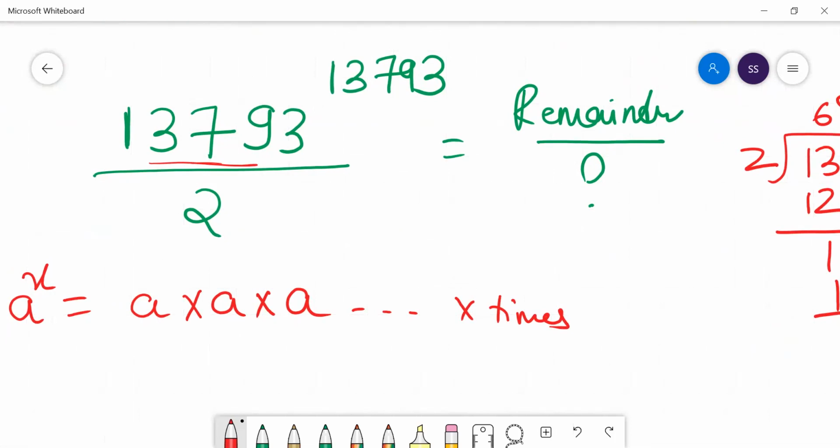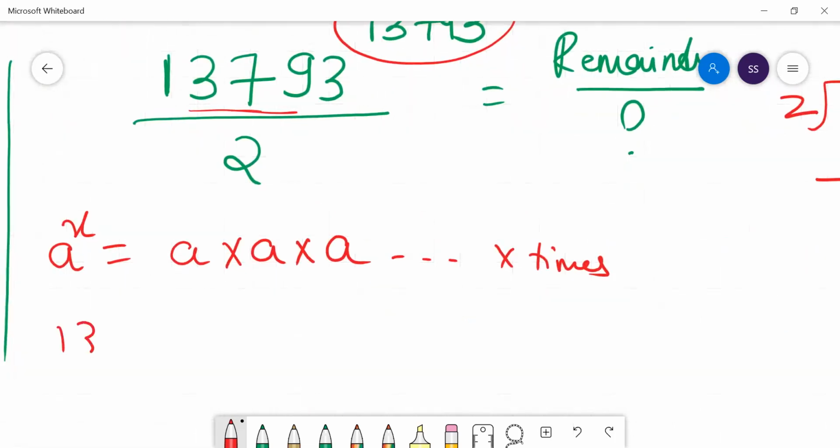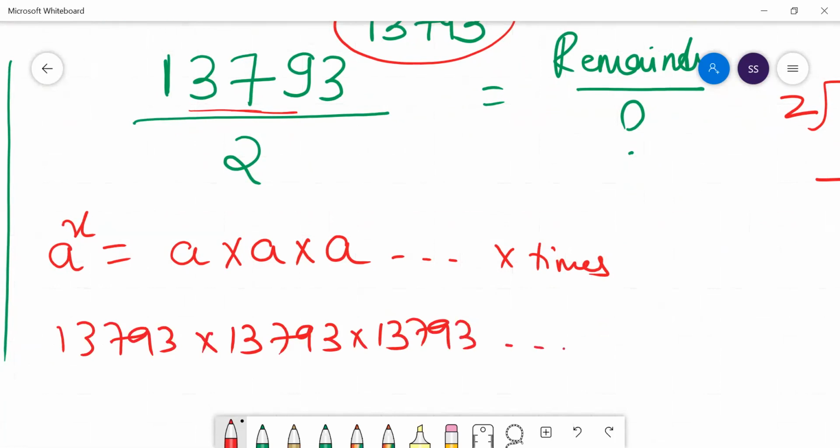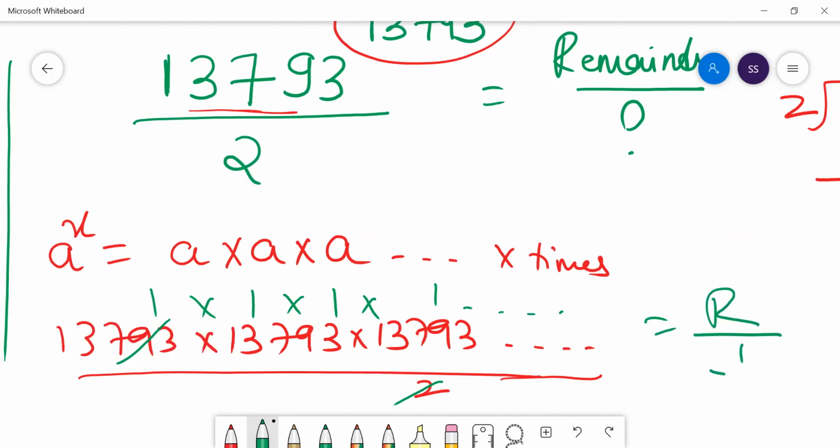It doesn't matter how big this number is, or what the power of that number is. Imagine you write this number 13793 into 13793 into 13793, till 13793 times. If you're dividing this number by 2, every time you are getting a remainder 1. So you are getting remainder 1, 13793 times. Doesn't matter, 1 to the power anything will give you 1 only. So what will the remainder be here, guys? The remainder for this problem would be simple, 1 only.